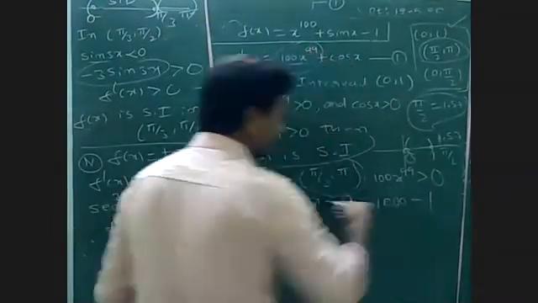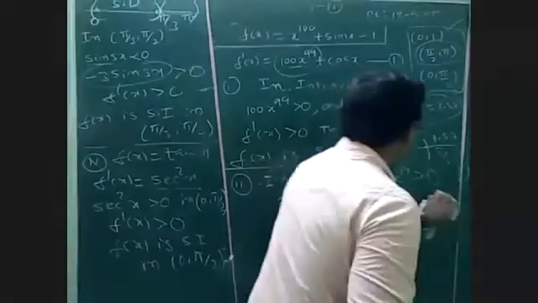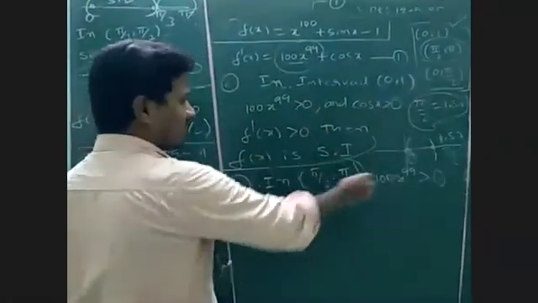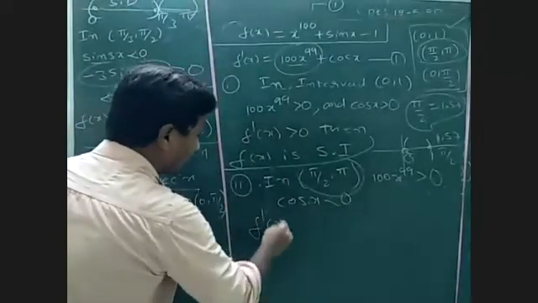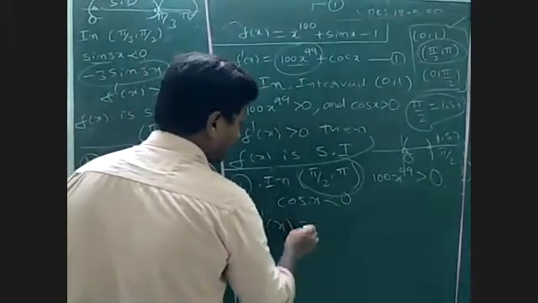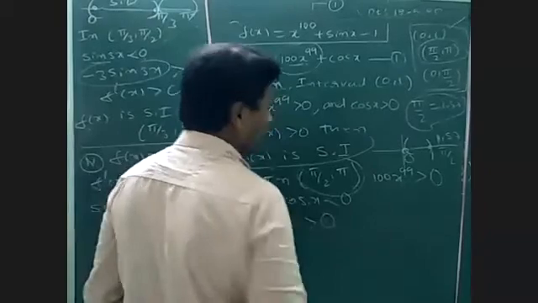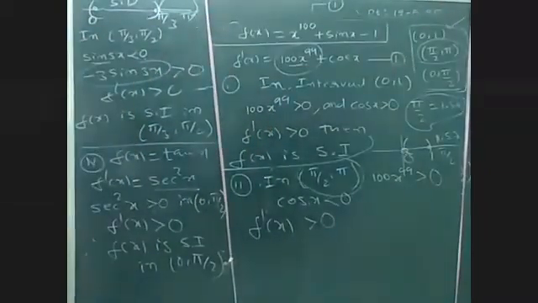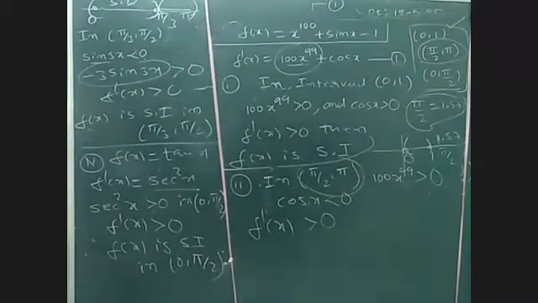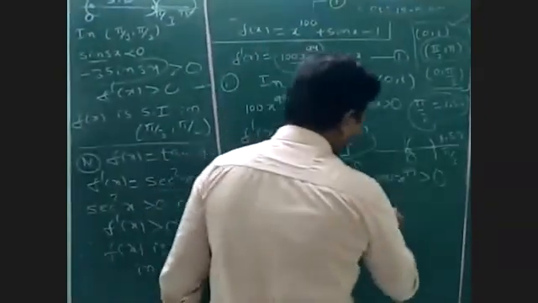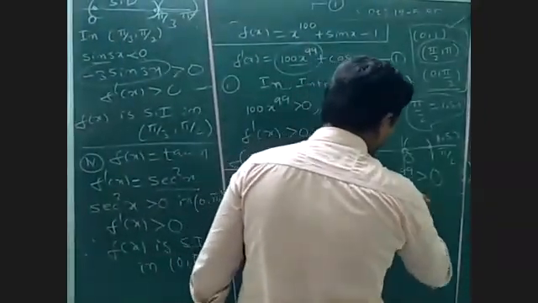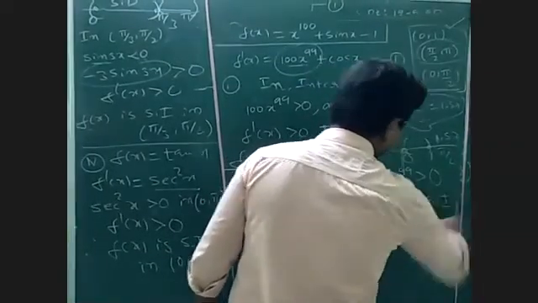1000 minus 1, 999. So even though the first value is greater than 0 and the second value is less than 0, f dash of x is clearly greater than 0. So f of x is strictly increasing.